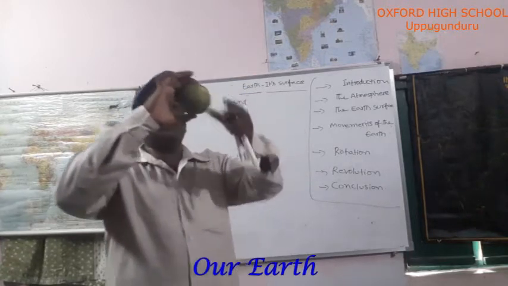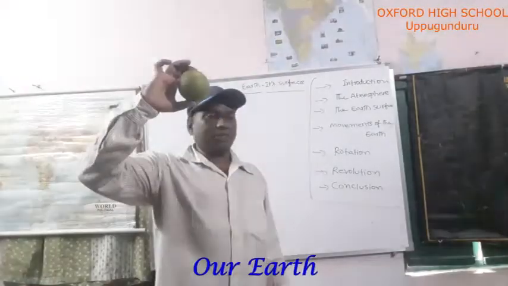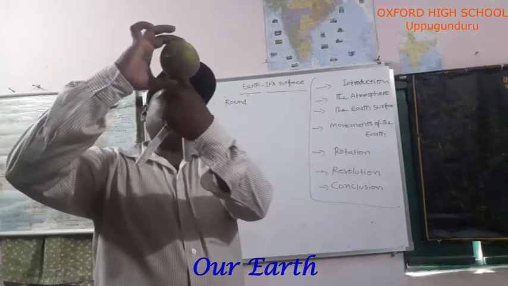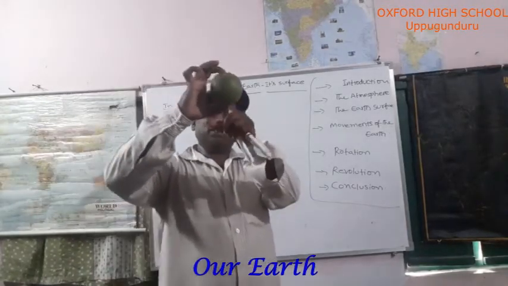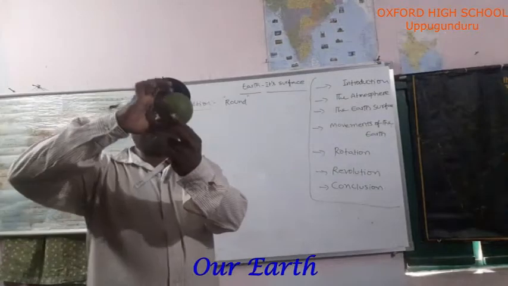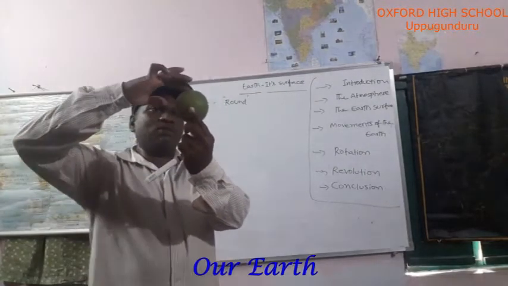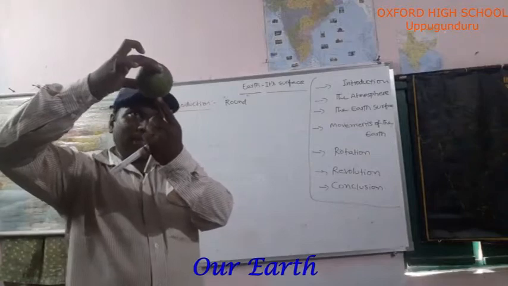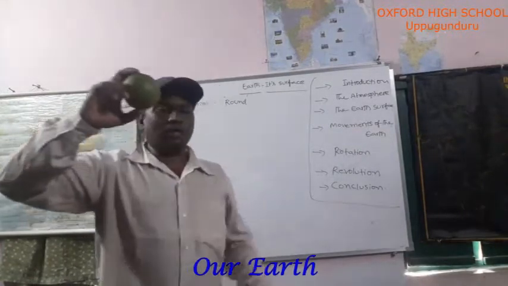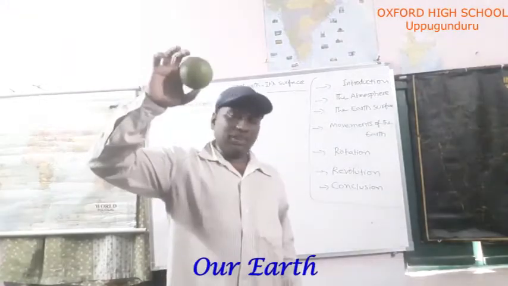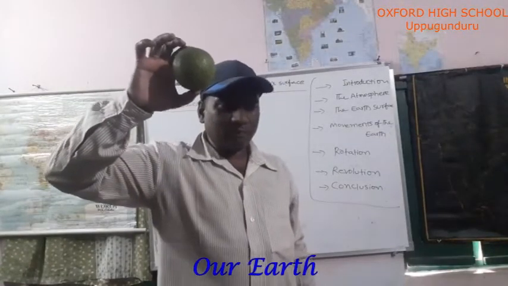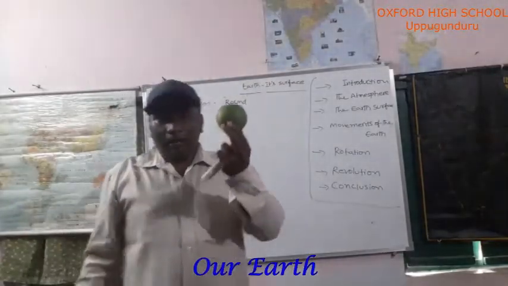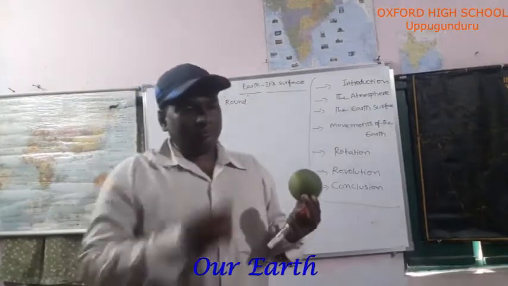Which shape is this? Round shape. Generally we call it a sphere. Here in the middle part it is bulged in shape, isn't it? The top, north pole side, is flattened, and the bottom part is also flattened. At your house, observe this fruit, the orange fruit, see how its shape is, and compare it with the earth.